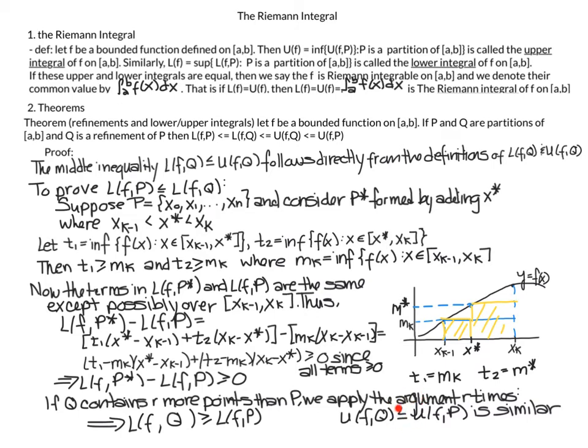Although now the inequality is going to be less than or equal to, since here in the non-refined partition, we're looking at the absolute maximum, whereas here in the refinement, we might get some supremum in the smaller intervals that are less than our absolute maximum, which is why now it is less than for the refinement. The refinement is less than the original P.